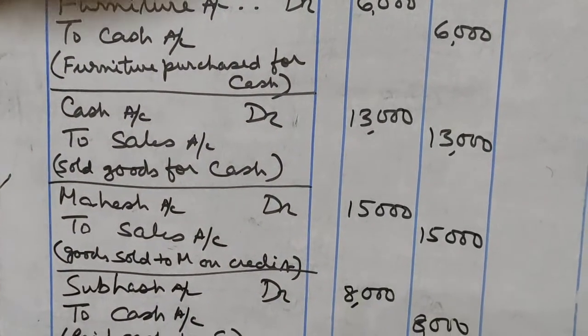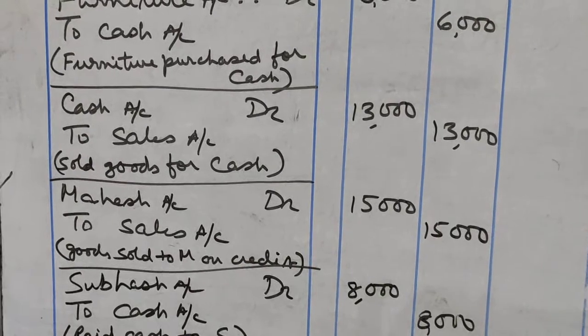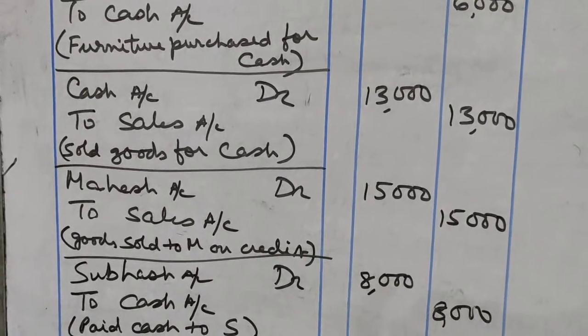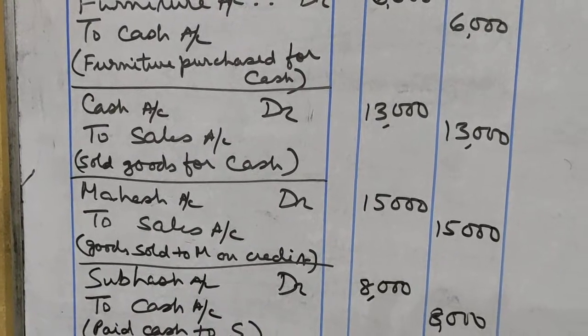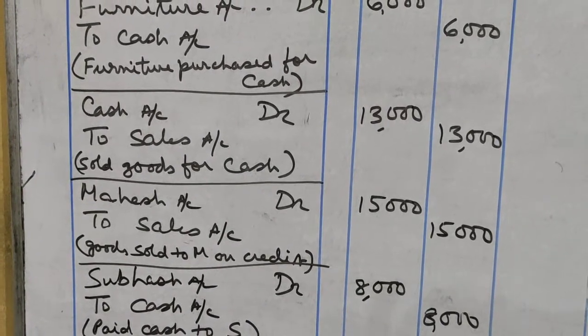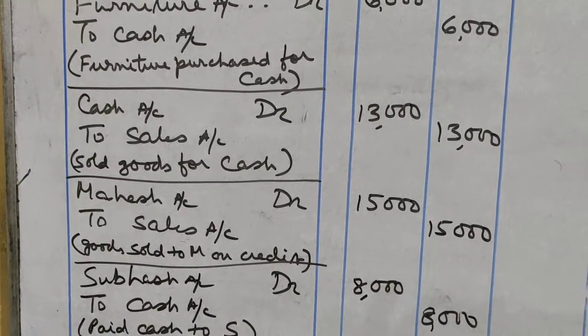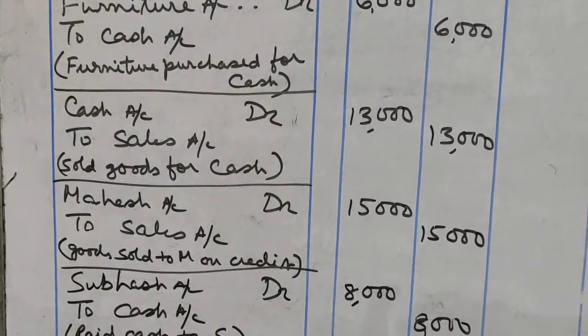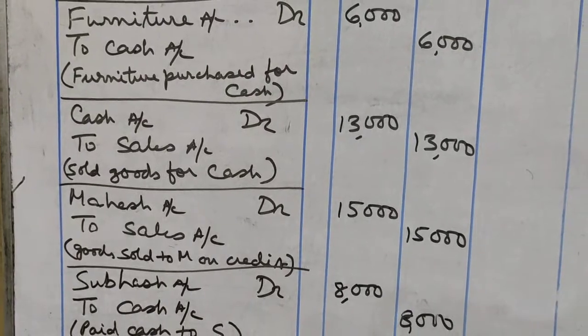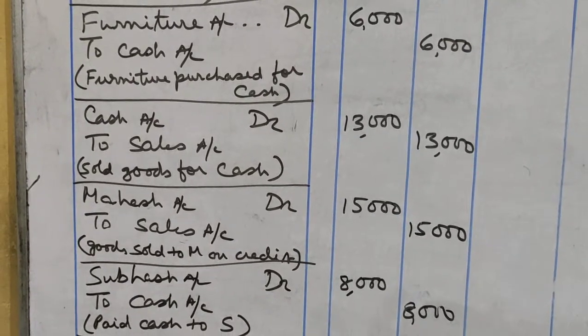Then next is sold goods to Mahesh for 15,000. Now here also the name of the person to whom we are selling the goods is mentioned, and it is not mentioned that we are selling for cash. That means we will assume that the goods are sold on credit to Mahesh. That means cash is not coming in, but goods are going out due to sale.